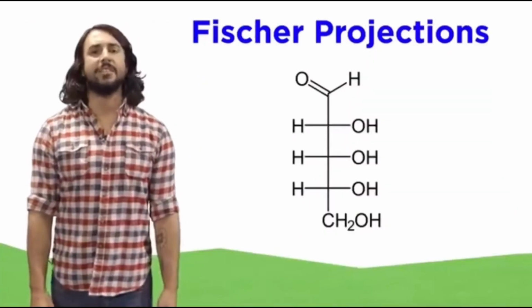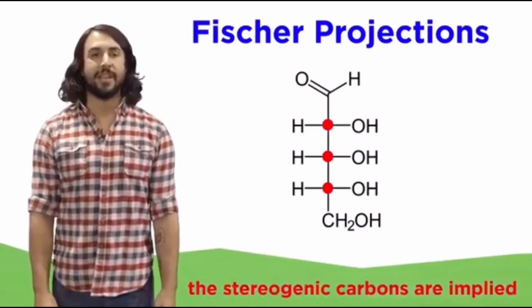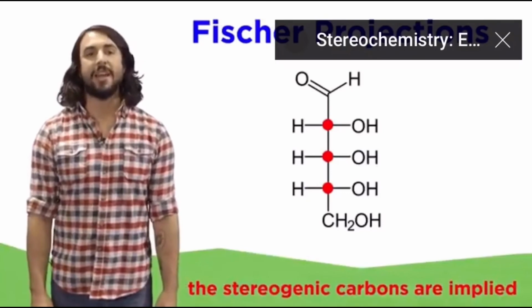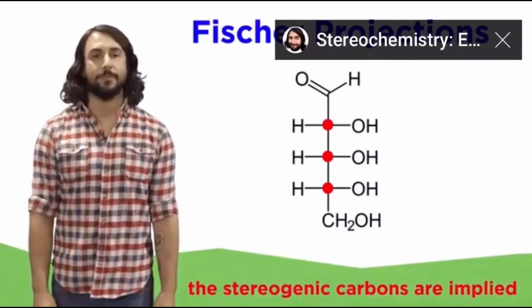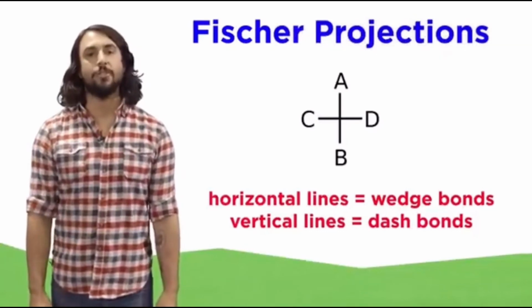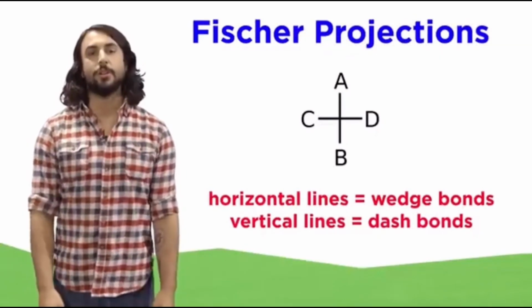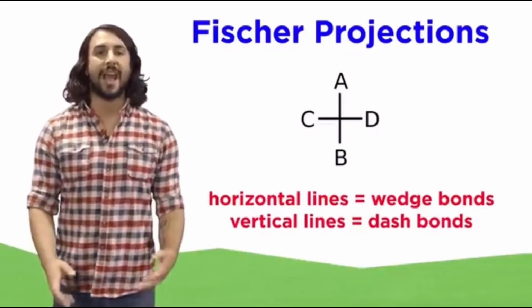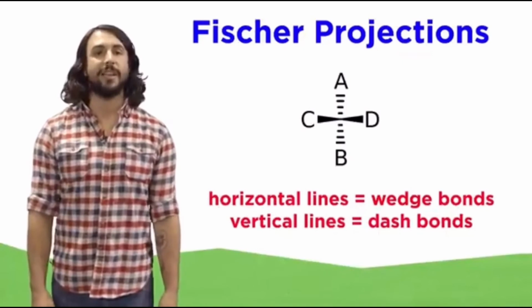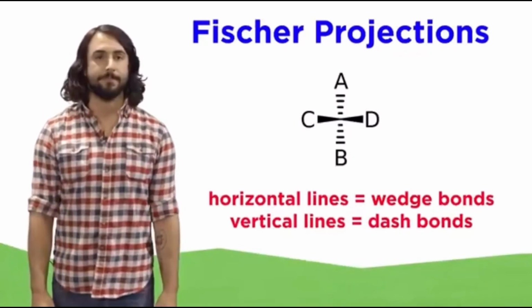When we look at these, it is important to understand that each vertex is a stereogenic carbon, and we show the hydrogens and hydroxyls on either side. With Fischer projections, horizontal lines are implied to be wedge bonds, and the vertical lines are implied to be dash bonds. To remember this, just imagine a bow tie on each carbon, like it's going to the chemistry prom.